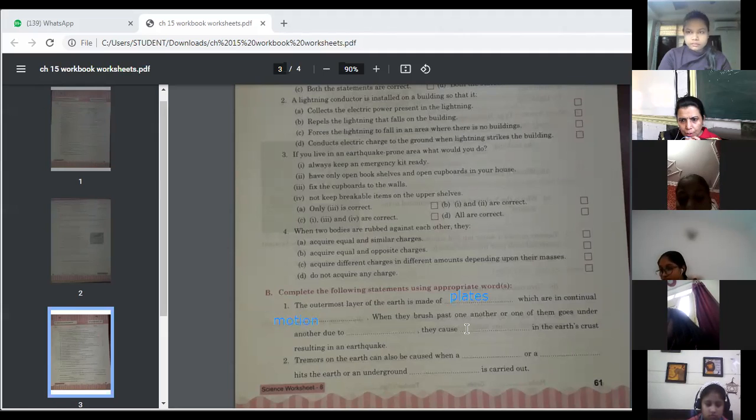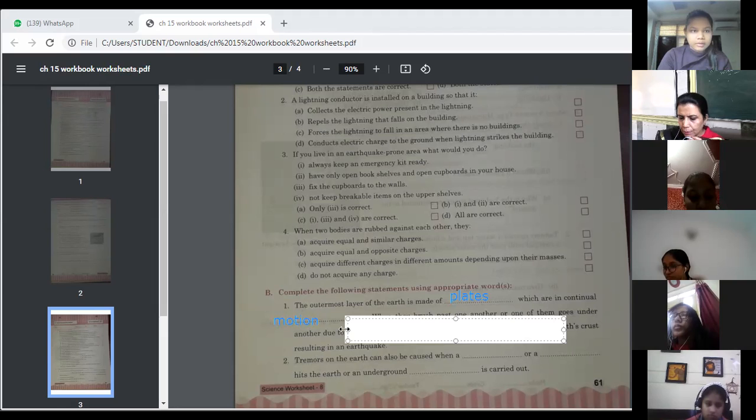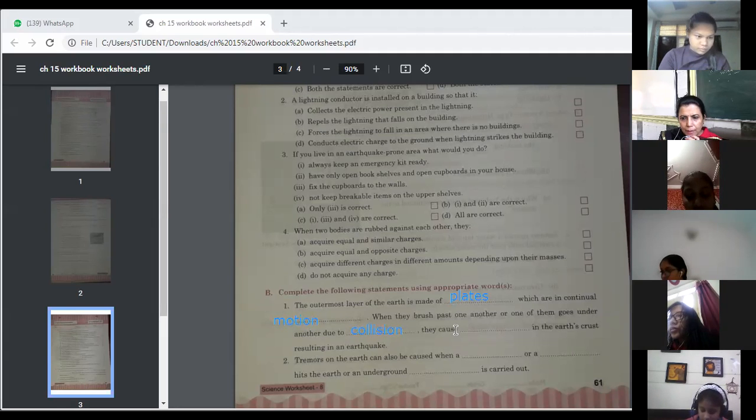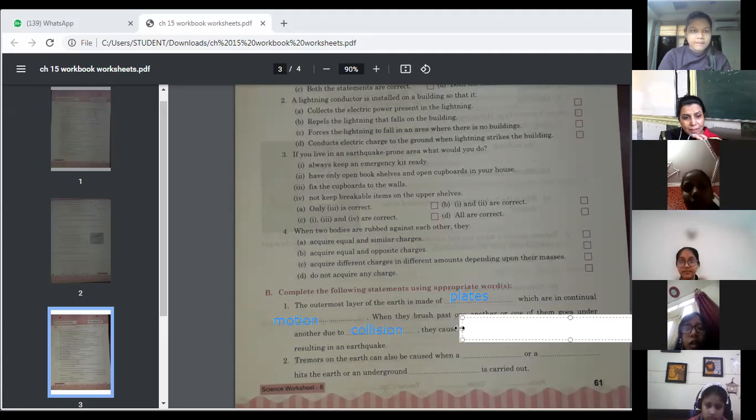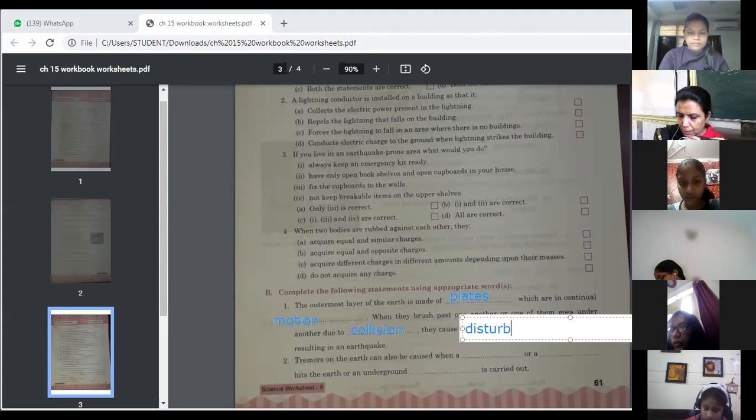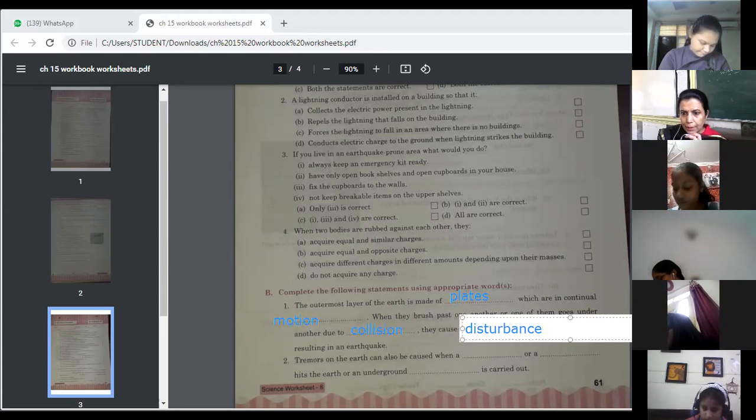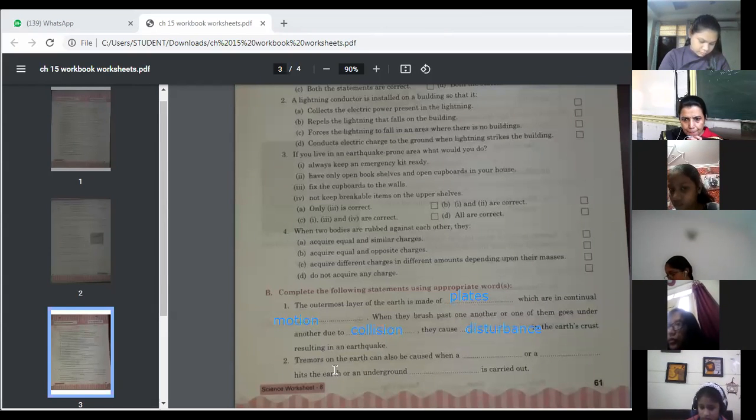When they brush past one another or one of them goes under another due to collision, they cause disturbance in Earth's crust, resulting in an earthquake.